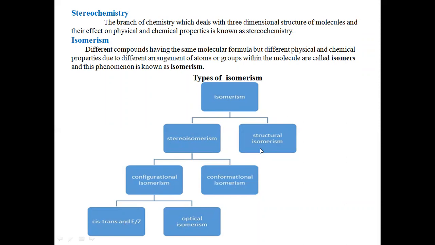Structural isomerism is again classified into four types, which we will study.